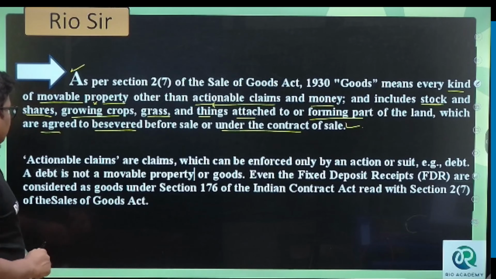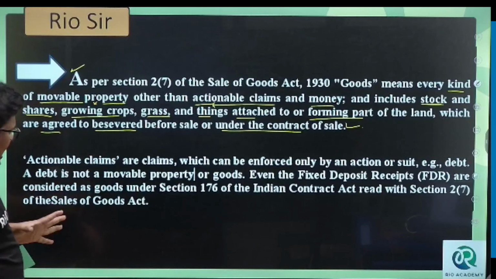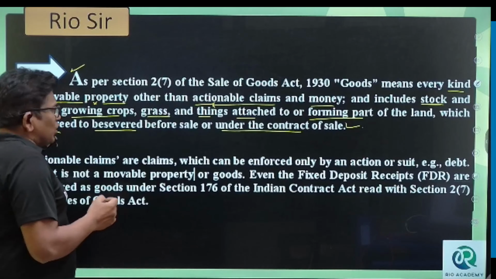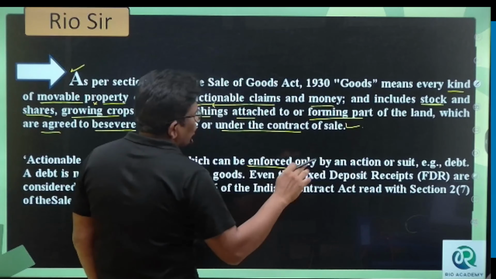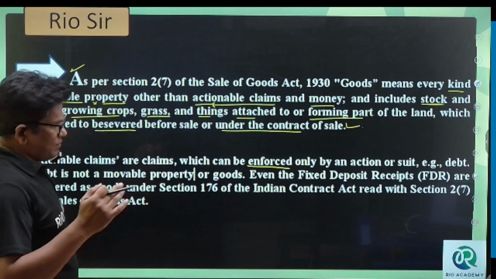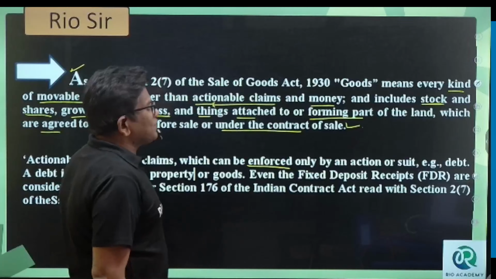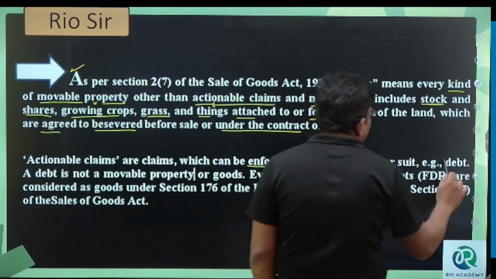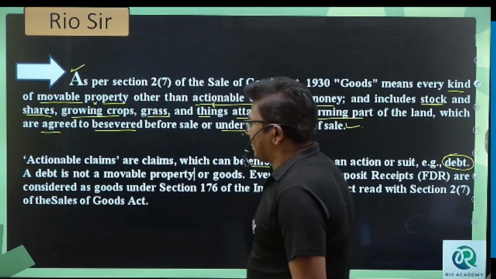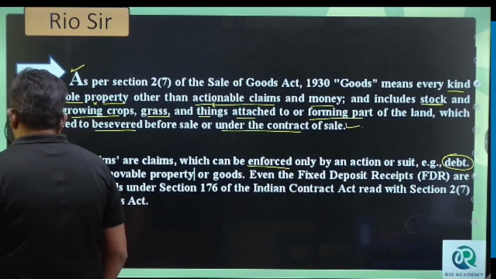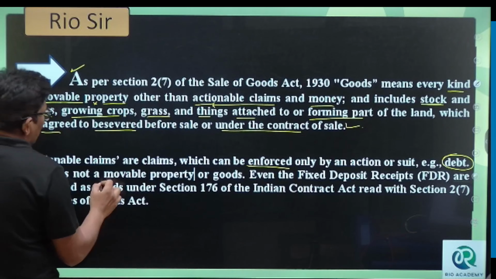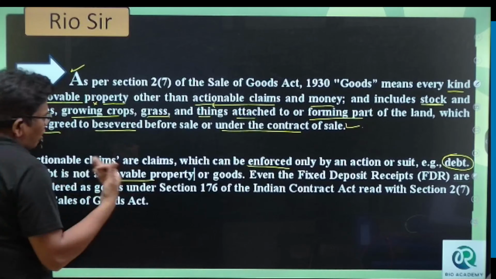Got it? Now, what is an actionable claim? Actionable claim means a claim which can be enforced only by action of suit, like any kind of debt, loan, right? A debt is not a movable property or goods.